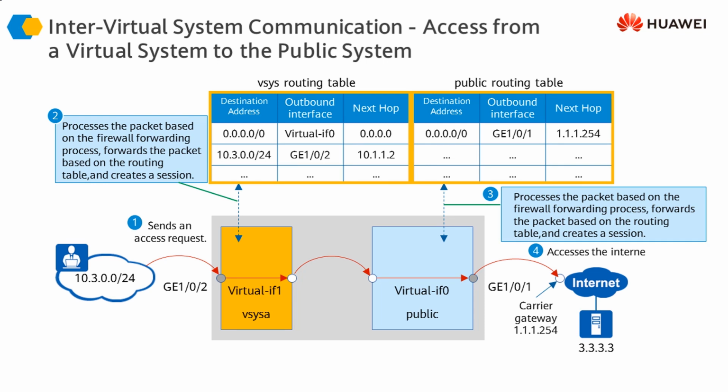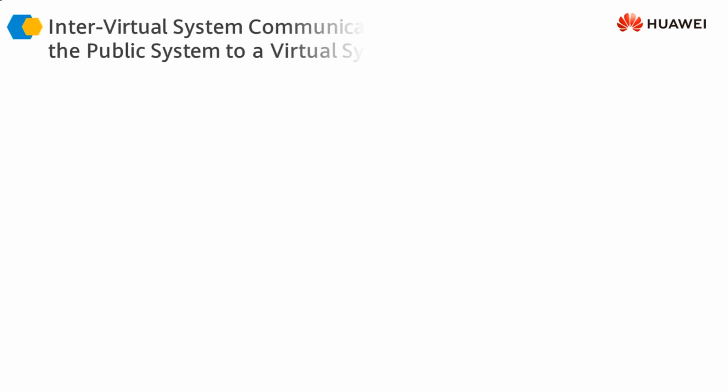So both of these firewalls, or virtual systems, have their own virtual system as well as the public system. They have their own routing tables and their own security policies, and this packet is going to pass through both of those systems and their respective tables and policies in order to be forwarded from the source towards the destination through this physical firewall and through these two virtual firewalls, or virtual and public firewalls.